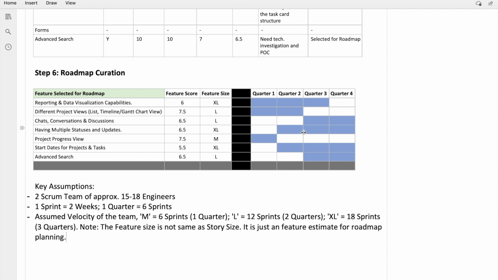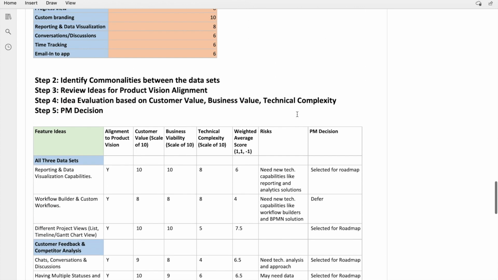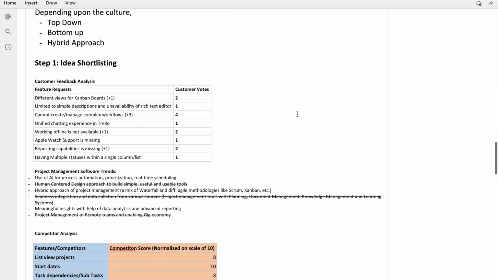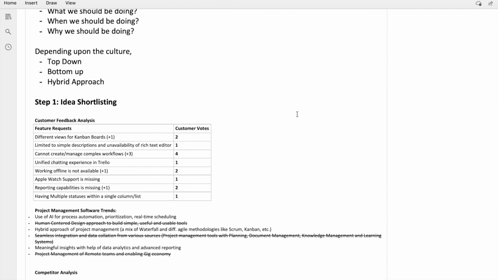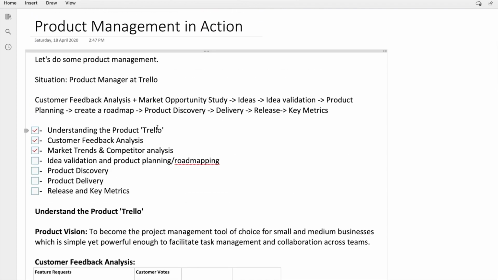With this, we come to an end with respect to the product planning. We did customer feedback analysis, studied trends, and did competitor analysis, based on which we identified ideas and validated them, and then parametrically evaluated them to come up with the features selected for roadmap. Now let's move to product discovery.